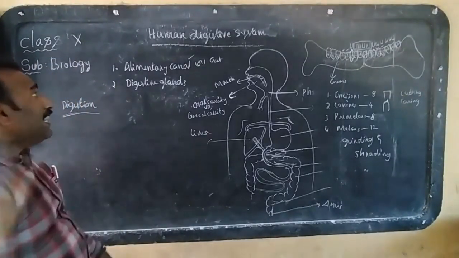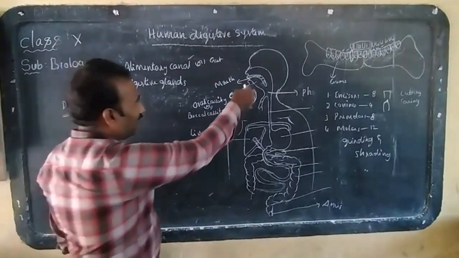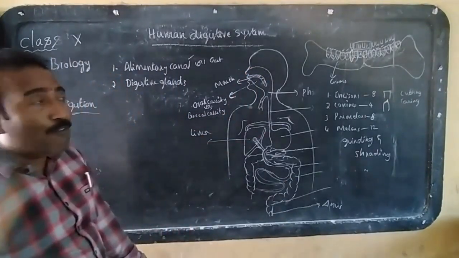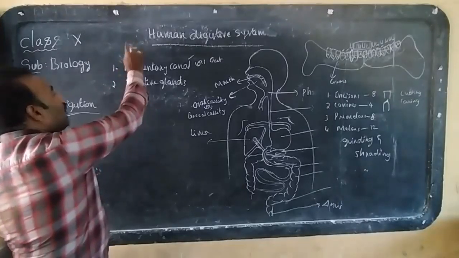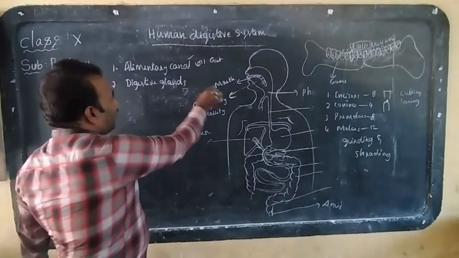This is how the human digestive system looks. It consists of two parts. One is the alimentary canal, and the second is the digestive glands.